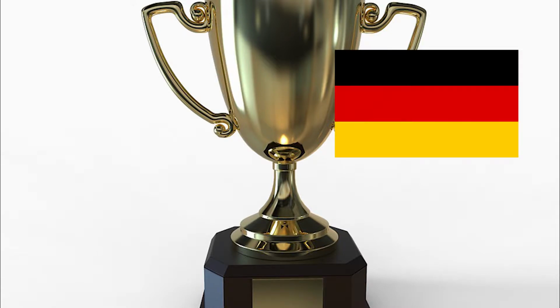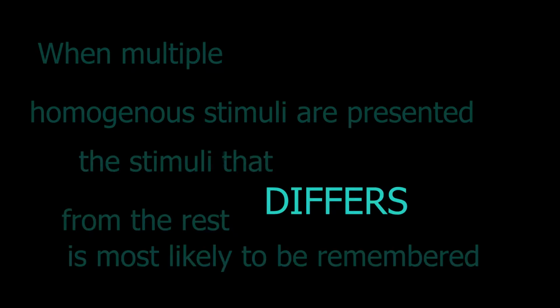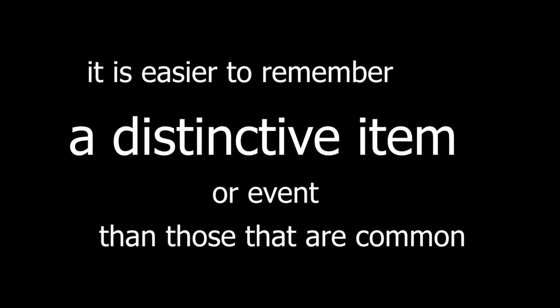Attributed to German psychiatrist and pediatrician Hedwig von Restorff in 1933, the von Restorff effect, aka the isolation effect, is a theory that when multiple homogeneous stimuli are presented, the stimuli that differs from the rest is most likely to be remembered. In other words, it is easier to remember a distinctive item or event than those that are common.